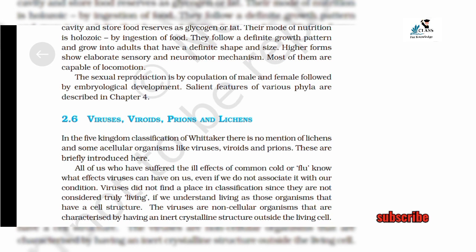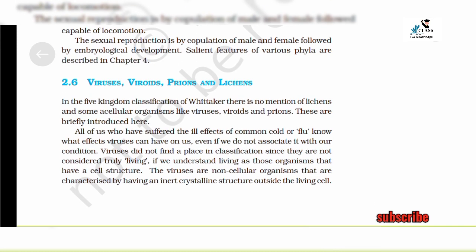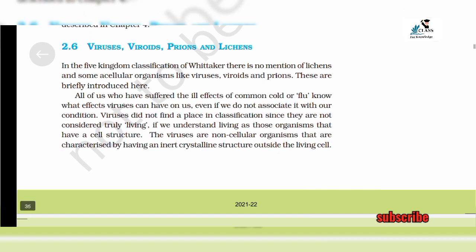They follow a definite growth pattern and grow into adults that have a definite shape and size. Higher forms show elaborate sensory and neuromotor mechanisms. Most of them are capable of locomotion. Sexual reproduction is by copulation of male and female, followed by embryological development. Salient features of various phyla are described in chapter 4.